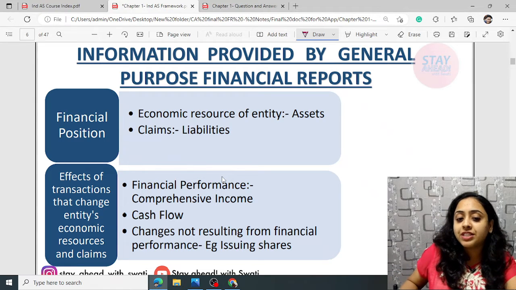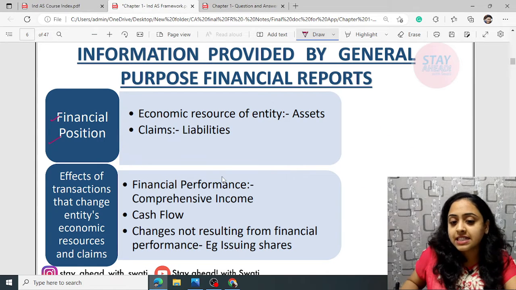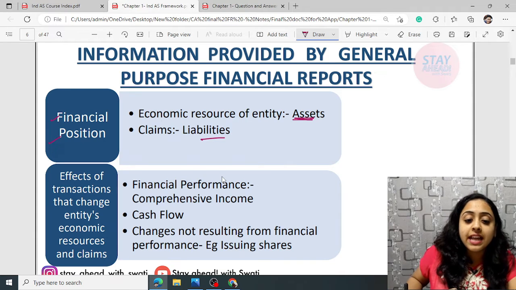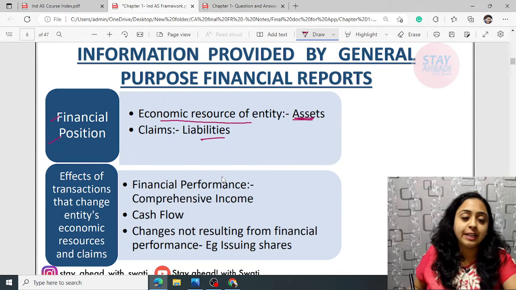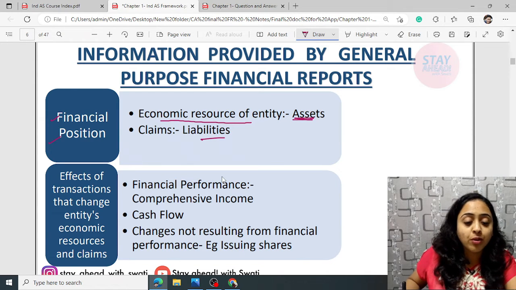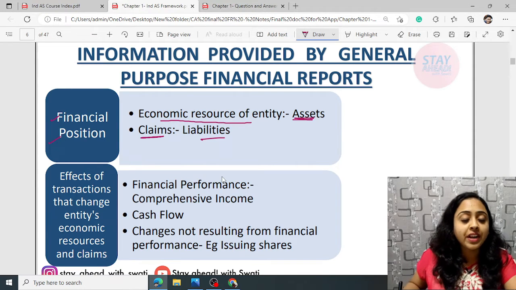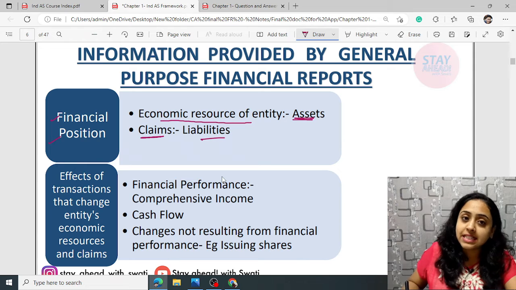Information provided by general purpose financial reports, what are they? This is financial position, meaning assets and liabilities. While we study the framework, assets are known as the economic resources of an entity, and liabilities are termed as claims.